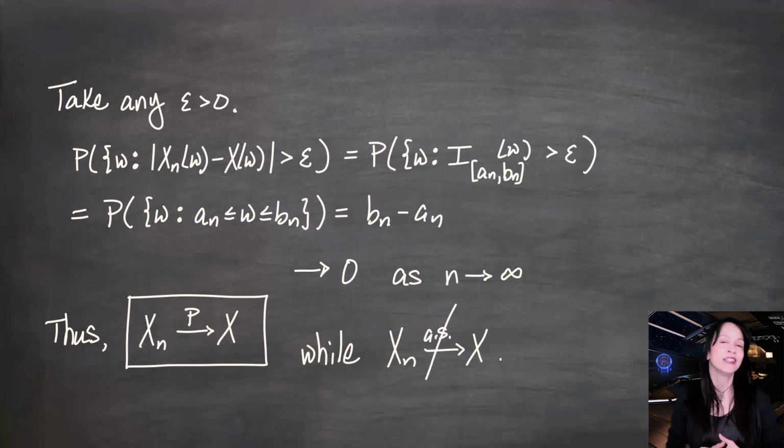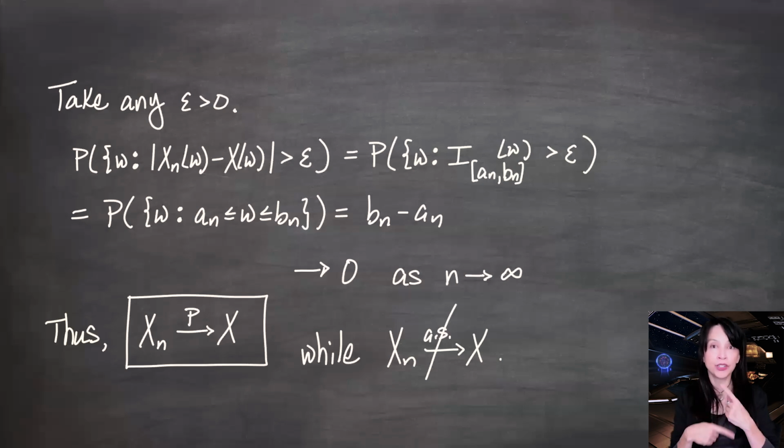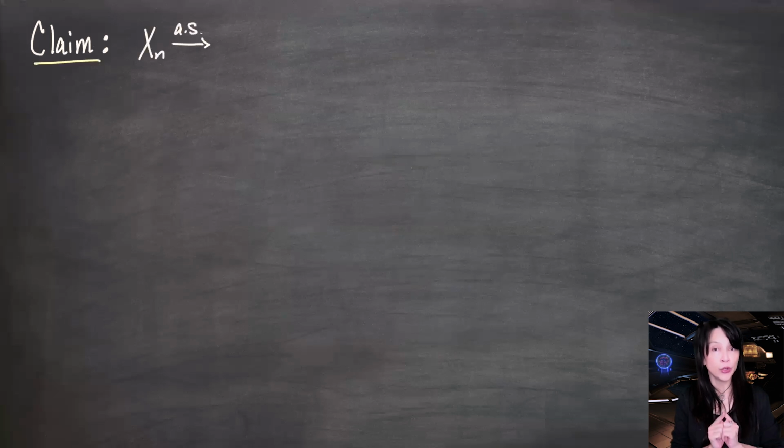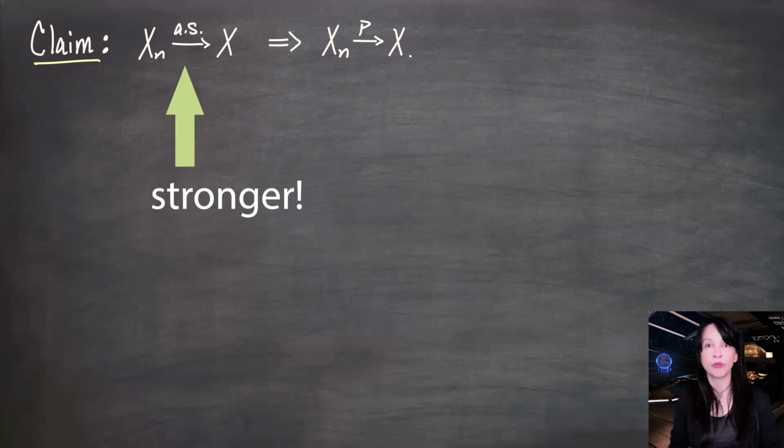At the same time, this was an example where we did not have almost sure convergence. One more time, this is an example of convergence in probability, but not almost sure convergence. But I claim the other direction does hold. If you do have a sequence converging almost surely, then you do have convergence in probability. For this reason, we say that almost sure convergence is a stronger form of convergence. If you have almost sure convergence, you have convergence in probability, but not necessarily the other way around, as we have just seen in an example.